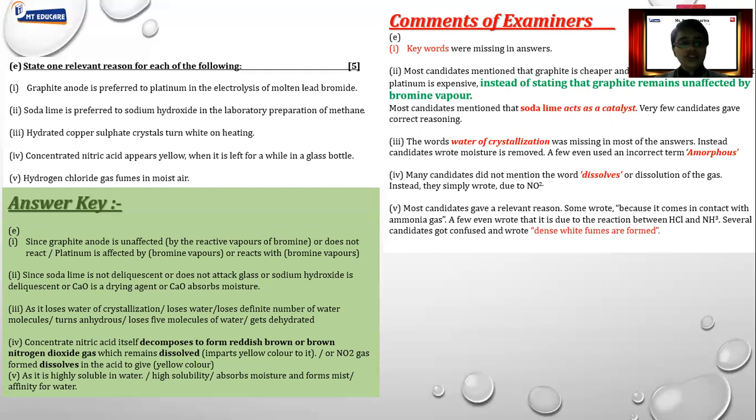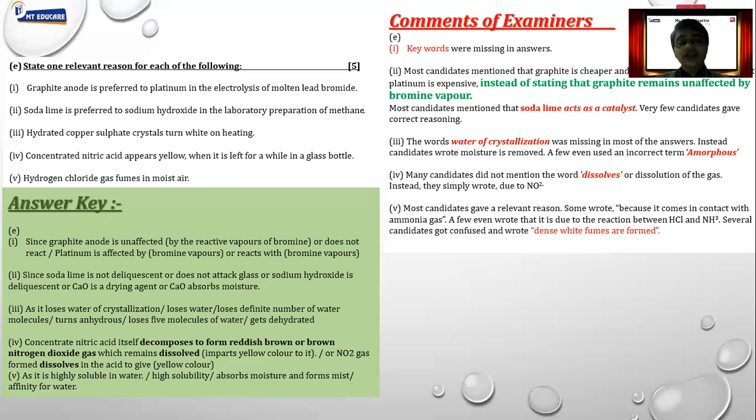Moving further to the next question, hydrogen chloride gas fumes in moist air. When I say fumes in moist air, people make a mistake of writing dense white fumes. It is not about the reaction of hydrochloric acid with the ammonia in air. No, that is wrong. When I say that hydrogen chloride gas fumes in moist air, this means because hydrogen chloride is highly soluble in water, it absorbs the moisture and it forms a mist. That is what the word fumes in air is all about.